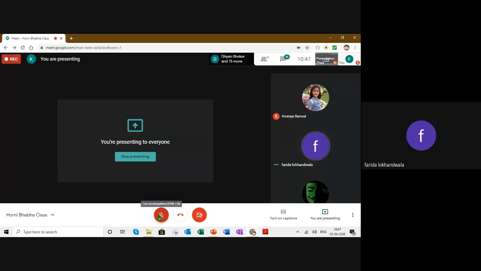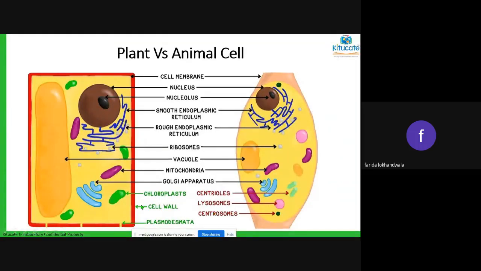The vacuole is very big. The vacuole is in